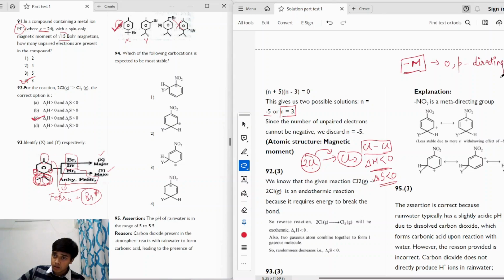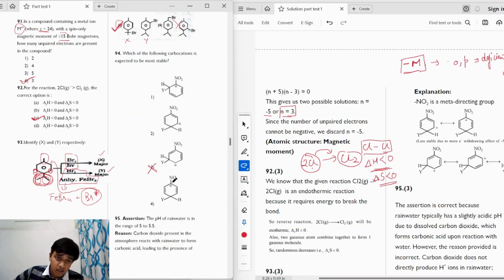So it is not OP directing. The ortho and para positions are the most electron deficient in the presence of an NO2 group. When it applies a minus M effect, the ortho and para positions will be the most affected, so they will be deficient in electrons. So for stability of a carbocation, the carbocation should not be present at either the ortho position or the para position to the nitro group. So option 3 will not at all be stable.